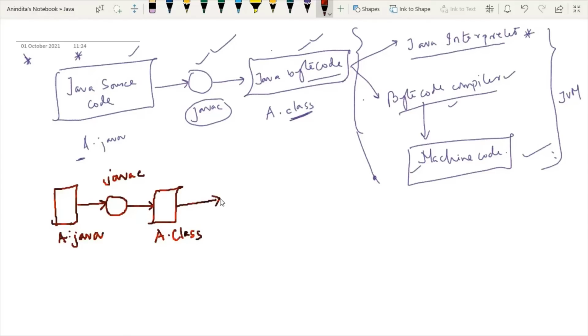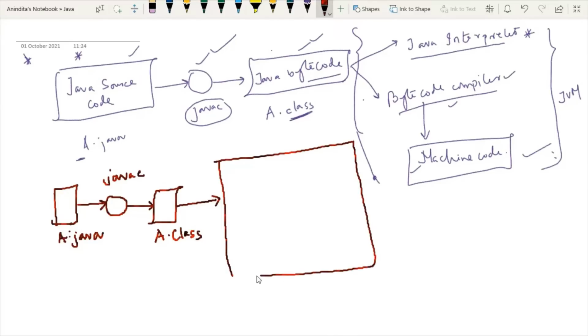In the previous discussion, I explained that here we will use one component which is known as the Java Virtual Machine. And I have explained clearly that in some programming languages, after compilation, whatever we get can be fed into the CPU directly and the CPU can execute it. But in the case of Java, after compilation, whatever we get has to be fed into the virtual machine. Then only will it be understood by the CPU.